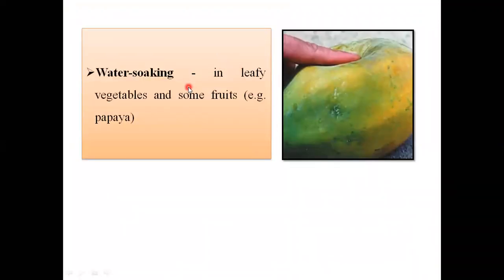Now also water soaking is another symptom, in leafy vegetables and most of the time in fruits like papaya. See, the picture shows papaya, how it becomes water soaked. Most of the water accumulates in one place, and due to that the quality of your produce is reduced, and ultimately you will get a lower price in the market.